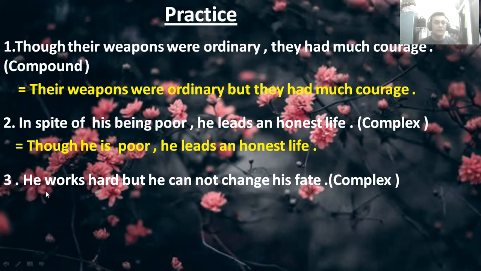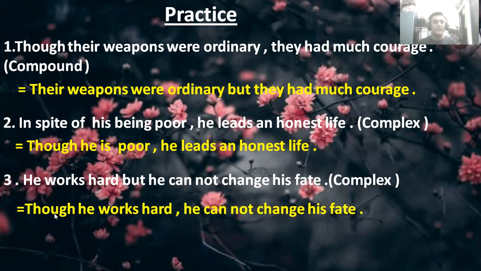Though he works hard, he cannot change his fate. My dear students, instead of but in the middle of the compound sentence, in a complex sentence you have to put though at the beginning of the sentence, then the subject, then another thing, comma, then other parts of the sentence as usual.